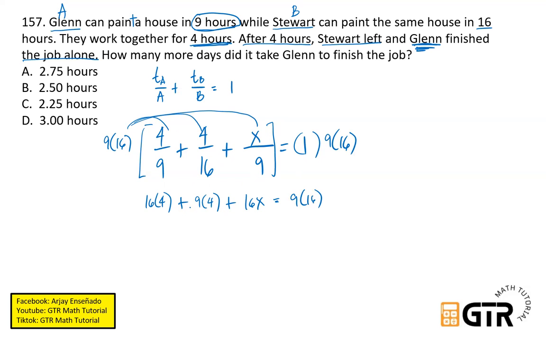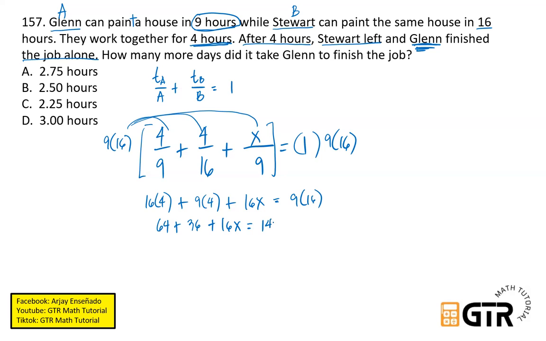Let's add these. 16 times 4 is 64, plus 9 times 4 is 36, plus 16x is equal to 9 times 16. What is 9 times 16? That is equal to 144.